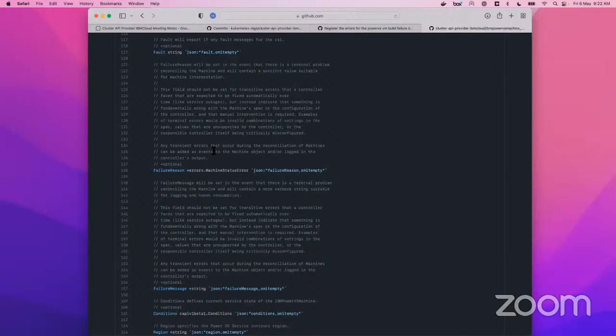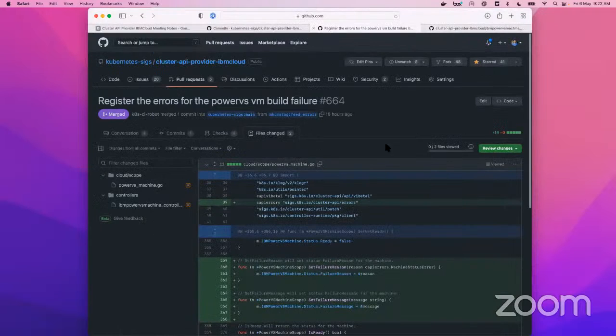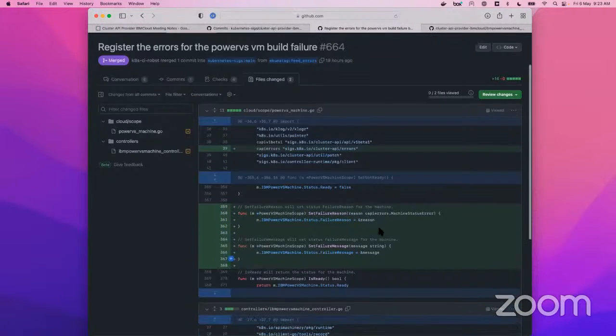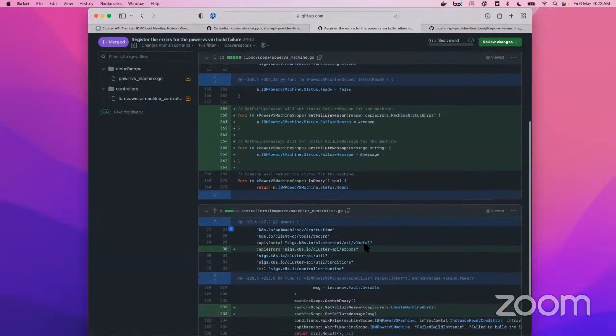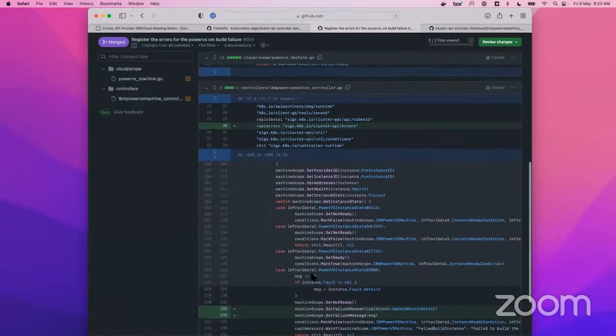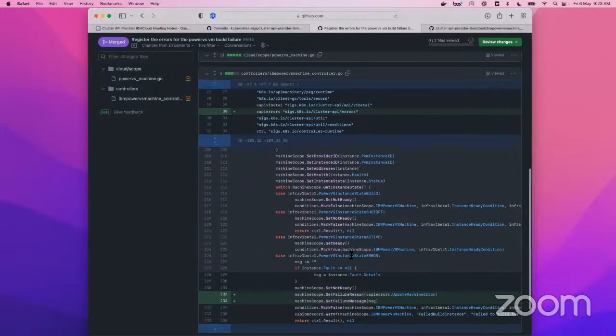That's the reason I started exposing these errors. I just needed two methods for setting these fields, and in the controller, I'm just setting these errors whenever there is a Power VS instance state error.